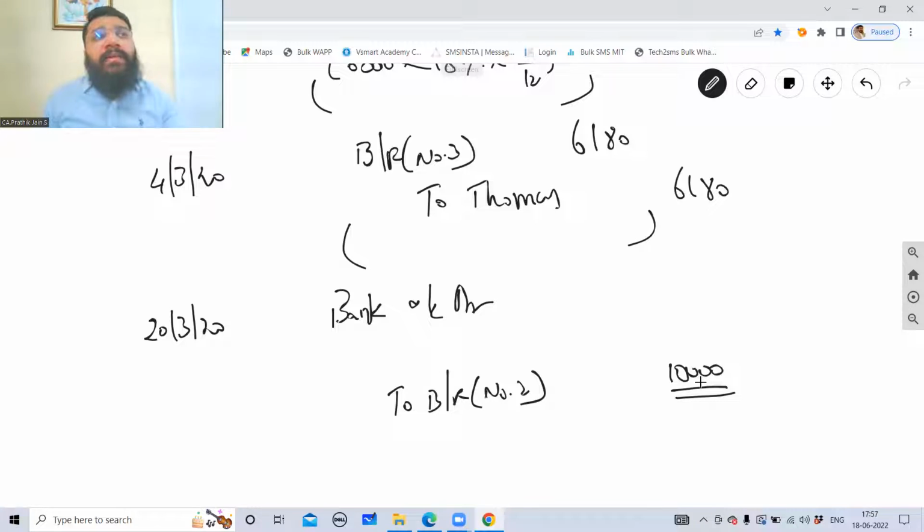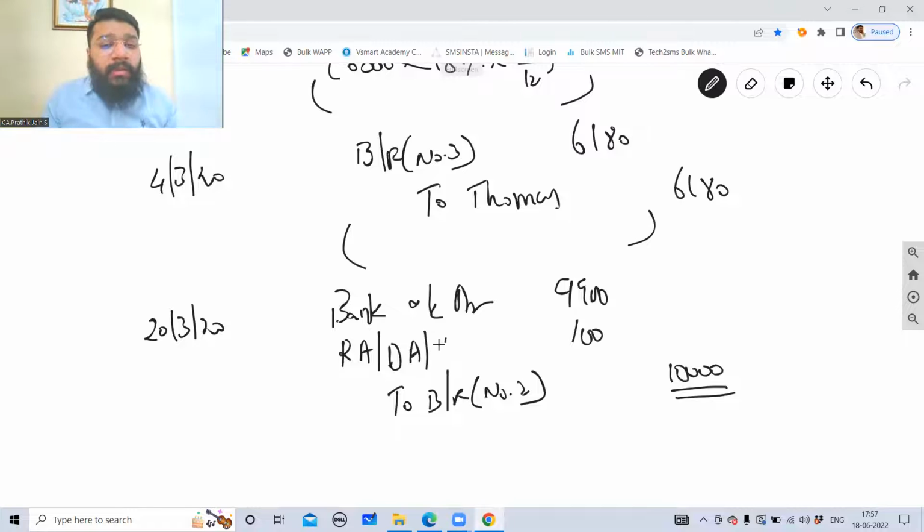But are you receiving the full 10,000 rupees? No. From that, 100 rupees is deducted, or you're giving it as a discount. You ask him to minus that amount and give the balance. So how much effectively is coming to your bank account? 9,900. So the balance 100 is what? Rebate allowed, discount allowed, interest allowed. Whatever name you like, you can keep it.